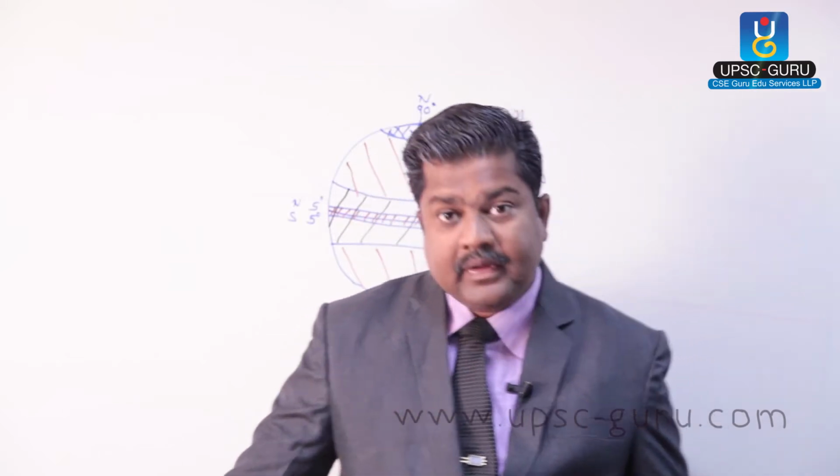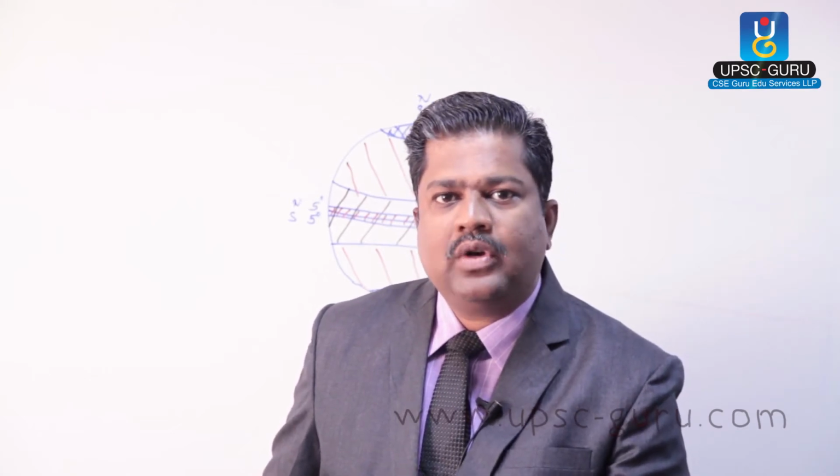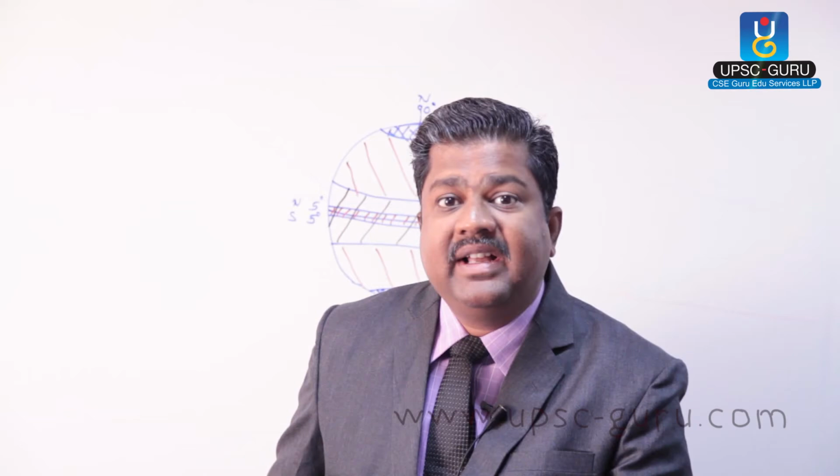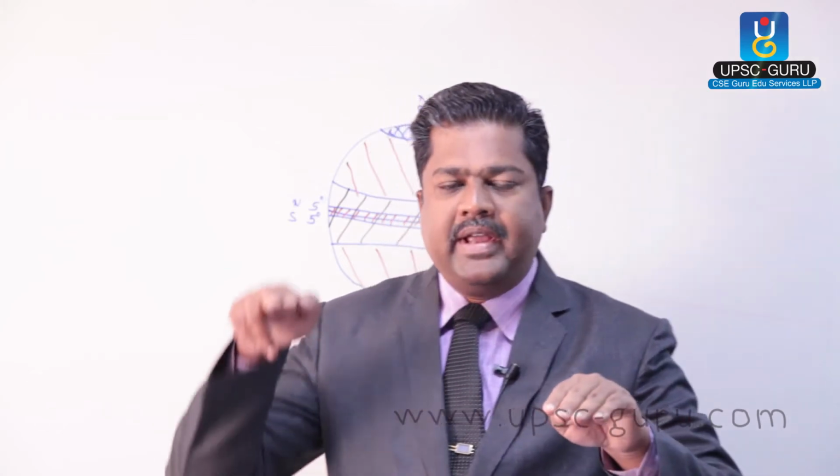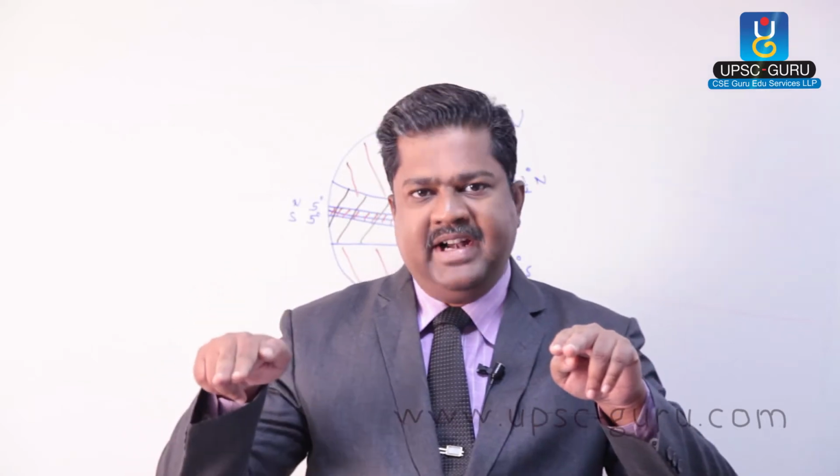What should I do? I should consider that for every 160 meters of height, temperature decreases by 1 degree Celsius, that is the lapse rate. Pune is at 500 meter altitude. For convenience, take 480 meters altitude. Suppose the average temperature of Pune is 20 degrees Celsius. I have to decrease 3 degrees. Why? Because 480 divided by 160 is 3 degrees. So actually Pune shows a temperature of 17 degrees Celsius.